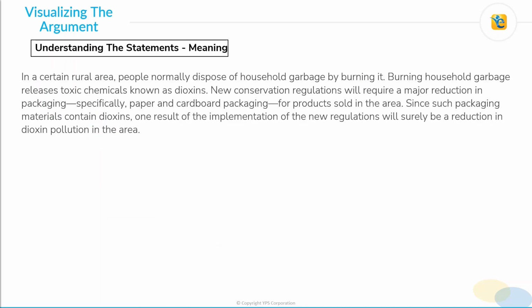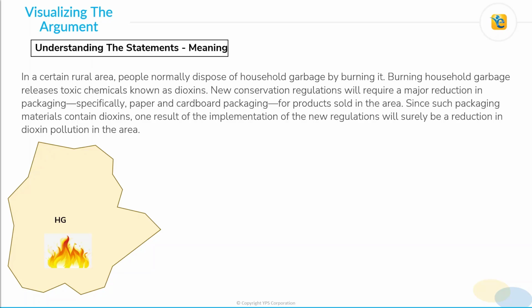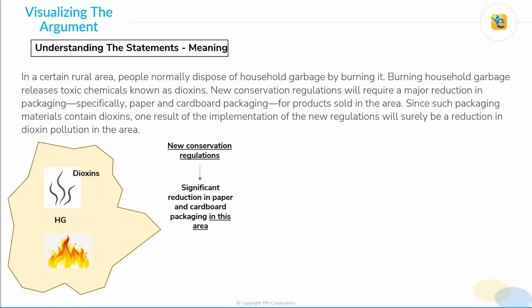From the passage we know that there is a certain rural area in which the household garbage, I'll call it HG, is disposed of by burning. Now this burning releases some toxic chemicals known as dioxins. This is the original situation. Now the passage talks about some new conservation regulations. These regulations will require a major reduction in paper and cardboard packaging in this area. Please note that again it is about this area.